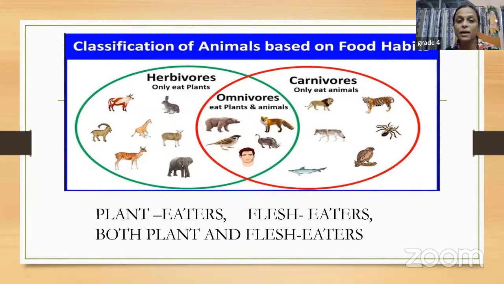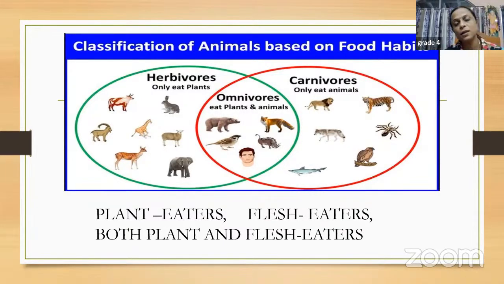Food habits मतलब वो क्या खाते हैं, वो क्या खाते हैं उसी के हिसाब से हम उनको 3 ग्रुप्स में डिवाइड करते हैं बच्चों. आप देख सकते हो यहाँ पे एक ग्रीन का सर्कल है, रेड का सर्कल है, हाँ कि नहीं. सो जो हमारा ग्रीन का सर्कल है, they are called as herbivores and they only eat plants. They only eat plants like leaves, twigs, branches. So they only consume the plant or plant parts like fruits, flowers, roots. So they eat only those things. So they are known as herbivores.